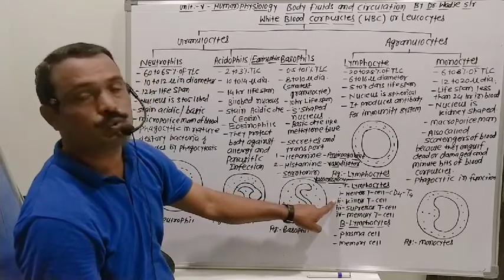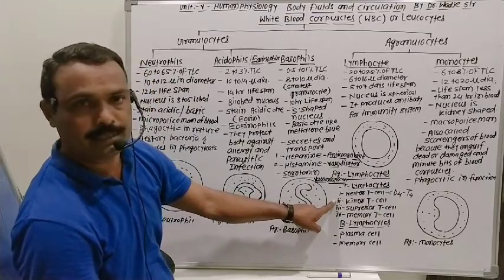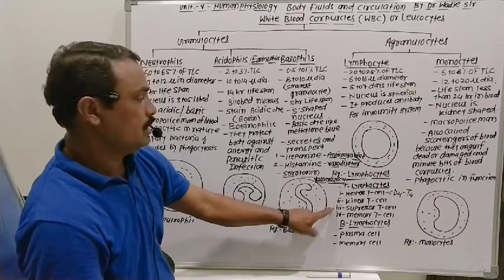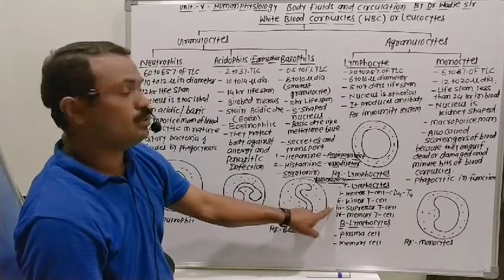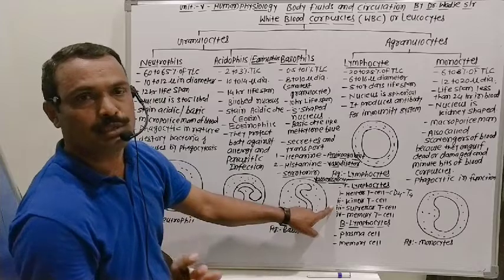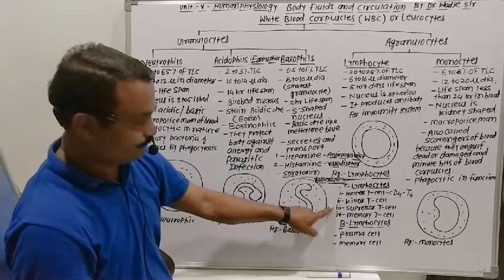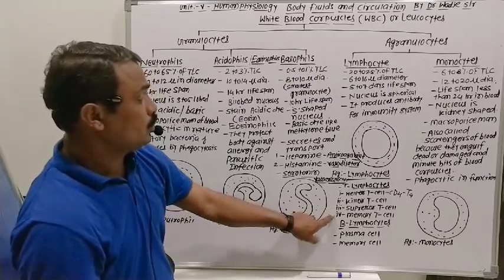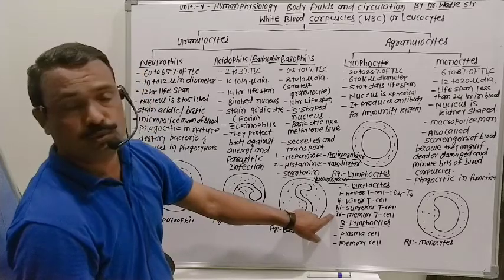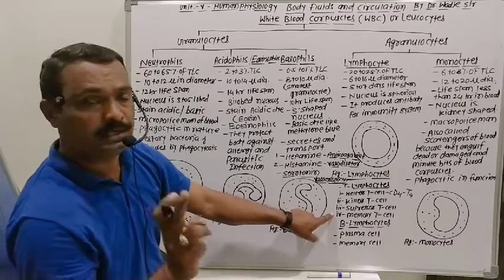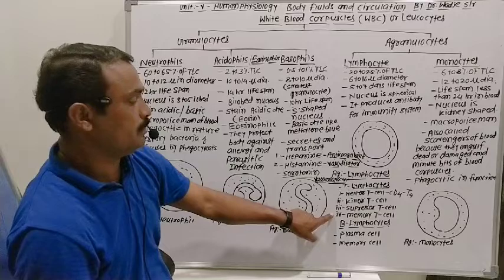Second, killer T cells, also called cytotoxic cells. These are useful to kill the pathogen directly by secreting toxic substance. Suppressor T cells are useful to suppress the action of the immune system whenever the pathogen is killed. Fourth is the memory T cells, useful to keep the memory of infections.